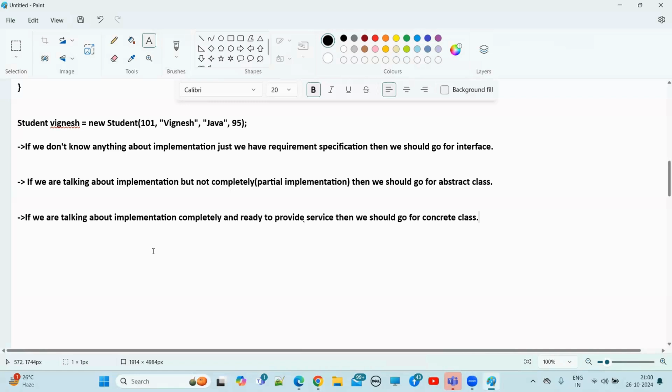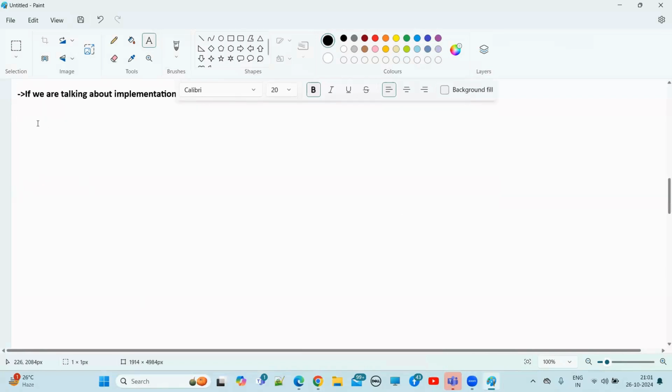Understand? So let me tell you what the problem is here. Suppose this is an interface, interf.